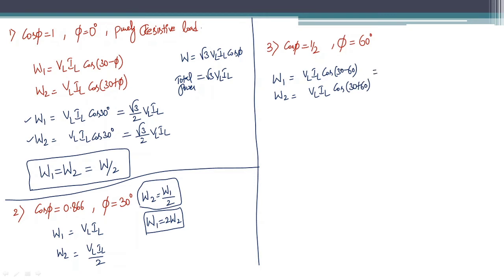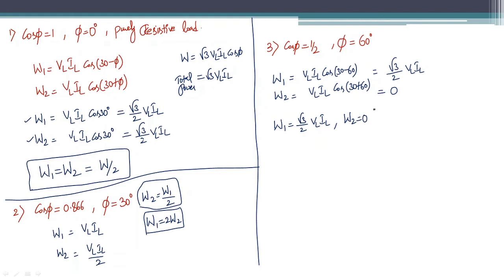Now what is this value? Cos of minus 30 is the same as cos 30, because cos of minus phi is cos phi. What is the cos 30 value? It is root 3 by 2. So you will get root 3 by 2 VL IL, and the other is cos 90. Cos 90 is 0. So the W2 value is 0. So W1 is equal to root 3 by 2 VL IL, and W2 is equal to 0.